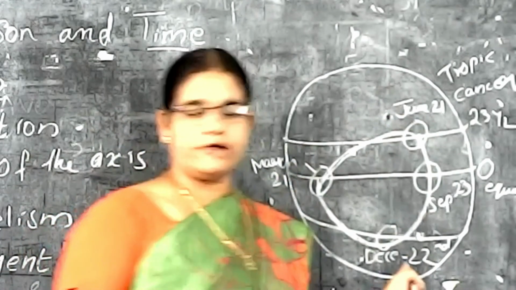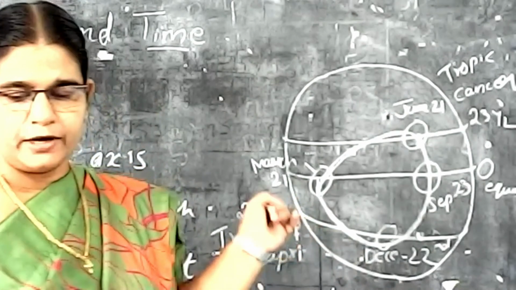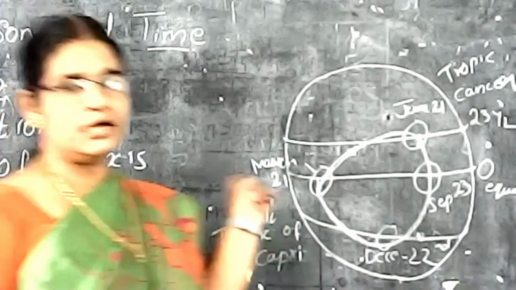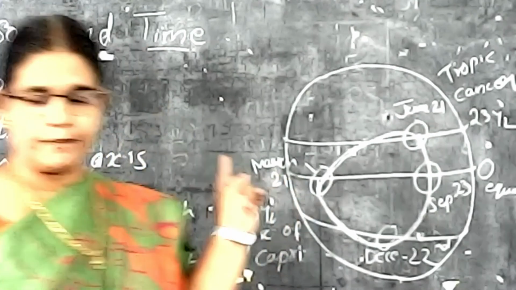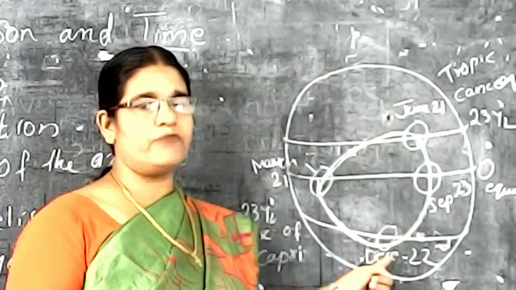The movement of the sun is known as the apparent movement of the sun, isn't it? The sun shifted apparently their position between Tropic of Cancer to Tropic of Capricorn.